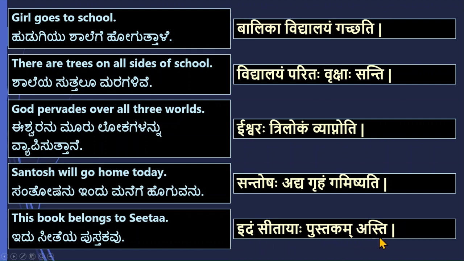If you see idam here, there is a dot on top because sa is not a vowel. Sa is a vyanjana, whereas a is a swara. Here we have a dot on top and here we have a makara independently. Idam Sitayaha pustakam asti. Next we see some more examples.